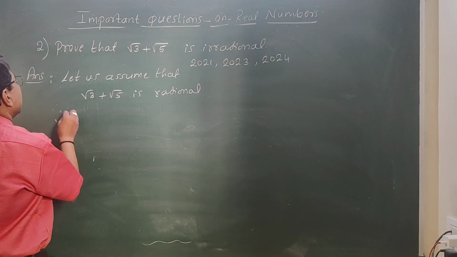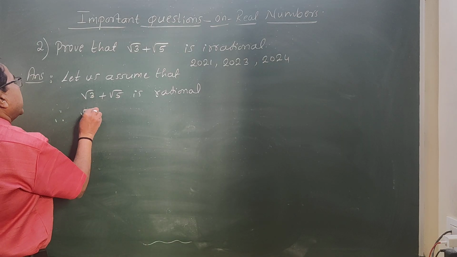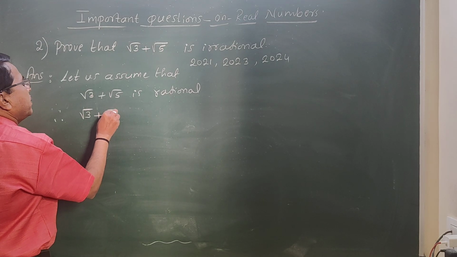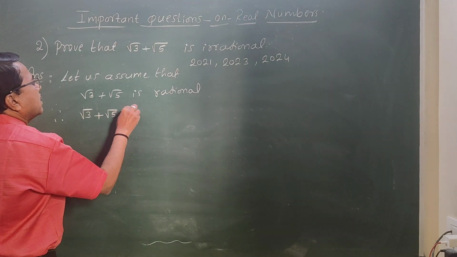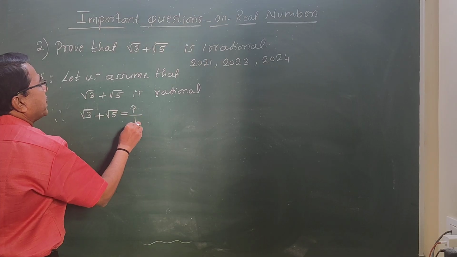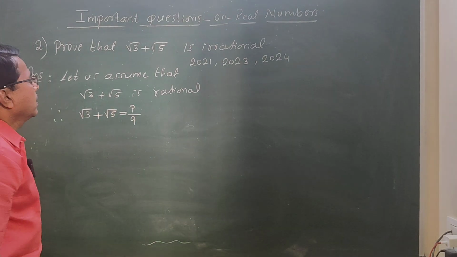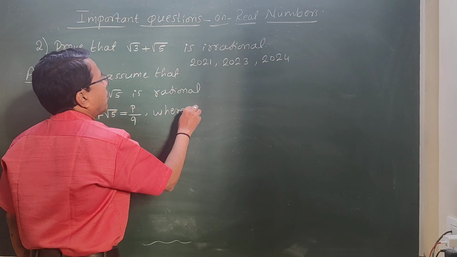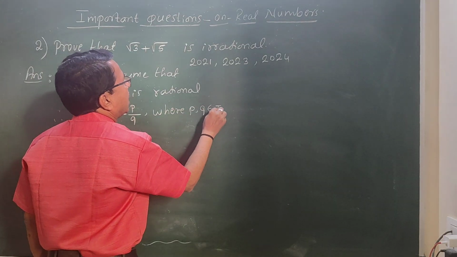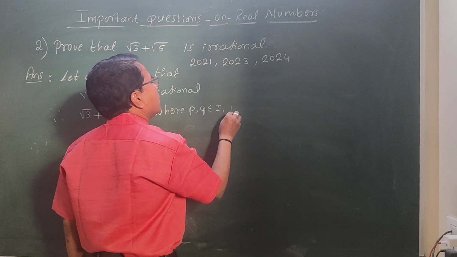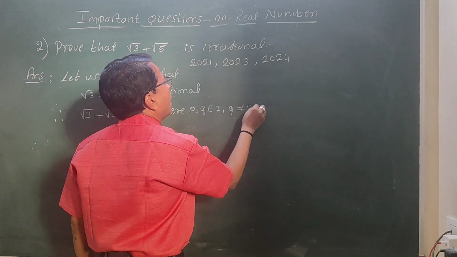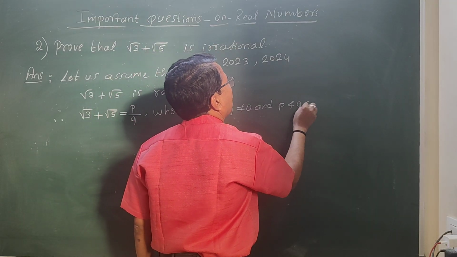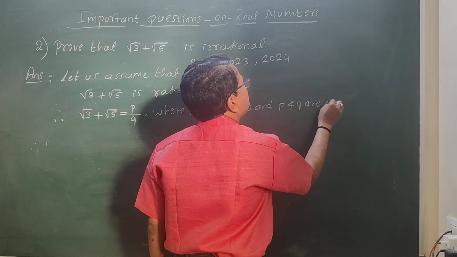Okay, if it is rational, we must be able to write it in the form of p by q. Therefore, square root of 3 plus square root of 5 can be written in the form p by q, where p, q belongs to I, q is not equal to 0, and p and q are co-primes.